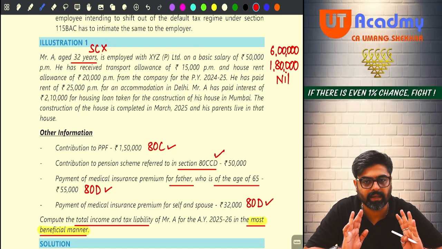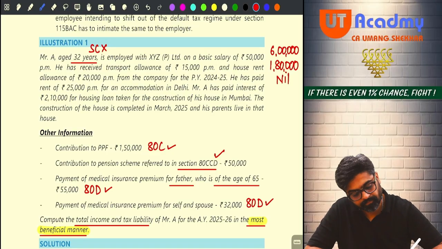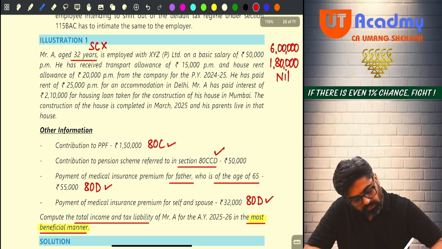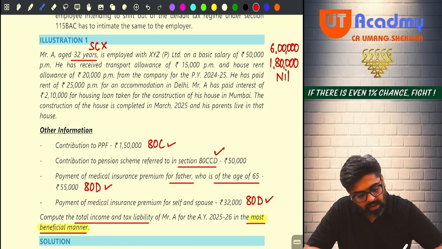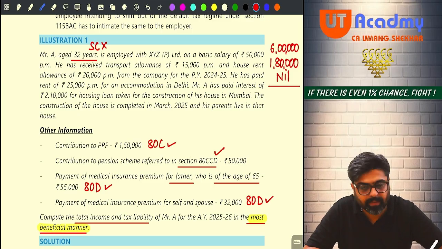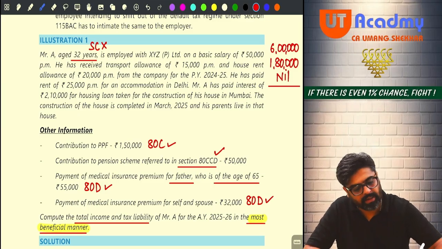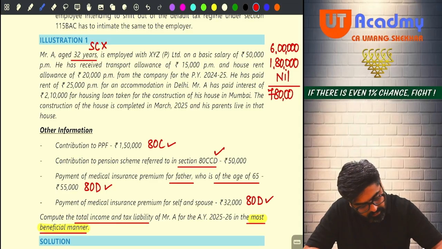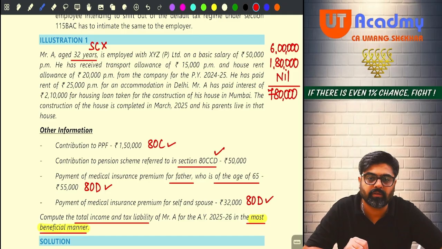So hence we are taking the exemption also. Next one. Now he has paid interest of 2,10,000. So the entire salary is done, no? Anything else remaining in the salary head? No. Meaning 7,80,000 salary he is going to get. 7,80,000 will be his gross taxable salary.